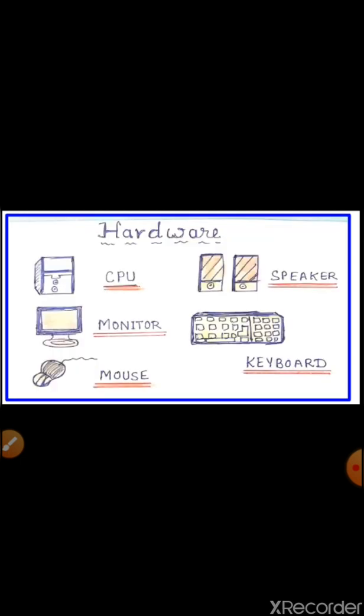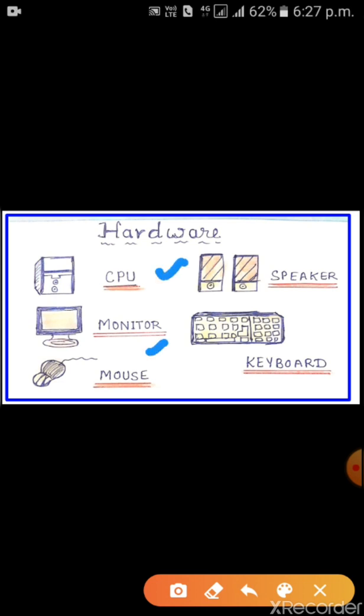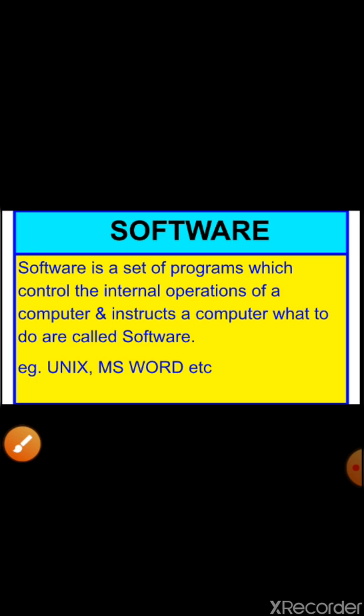Children, these are the pictures of hardware: CPU, monitor, mouse, speaker and keyboard. Next is software. Children, software is a set of programs which control the internal operations of a computer and instruct a computer what to do. The examples of software are Unix and MS Word, etc.